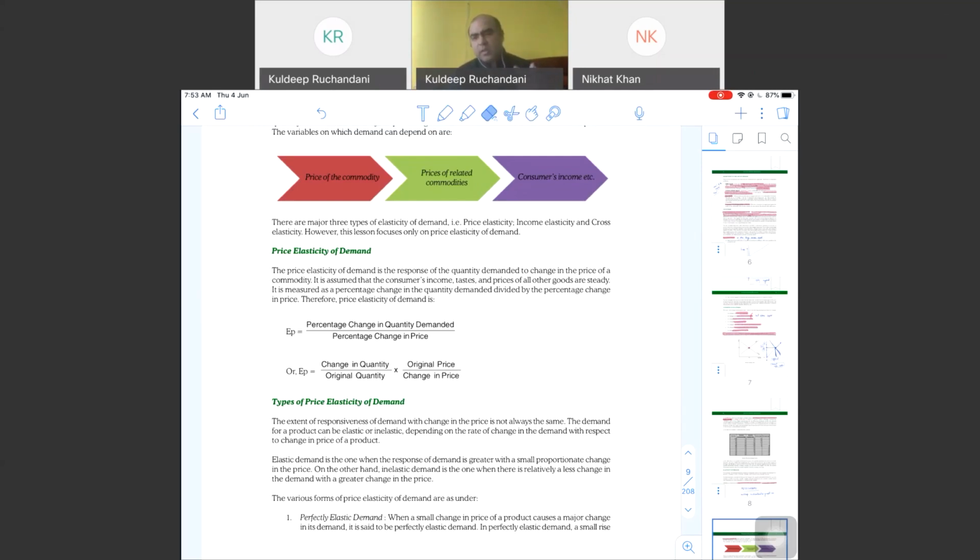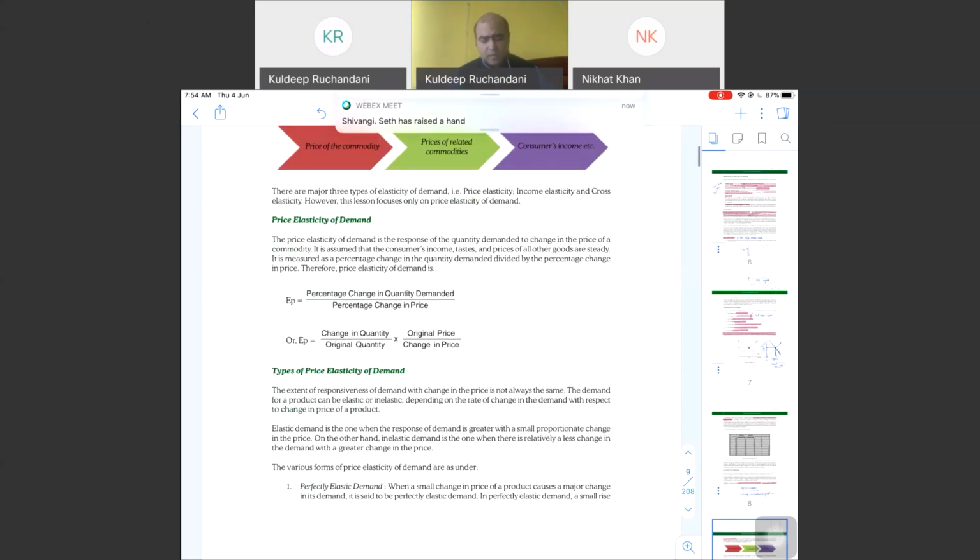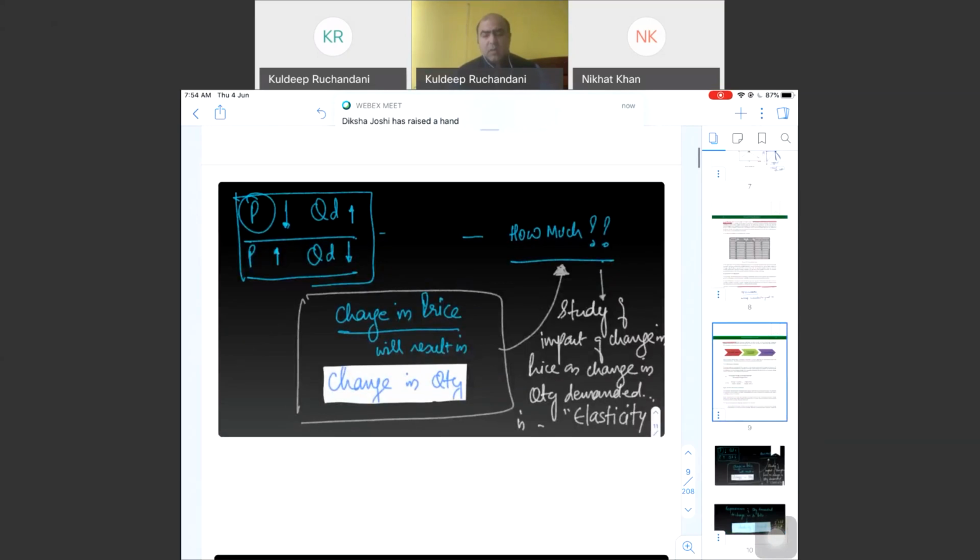So whenever there is a change in quantity demanded due to change in price of a commodity, we say there is elastic demand, there is elasticity. And when there is no change or very negligible change, we will say it is inelastic. So there are 5 types of elasticity. But before we go to that, what is elasticity? Let's revise.